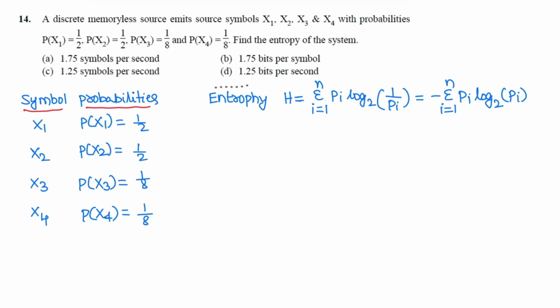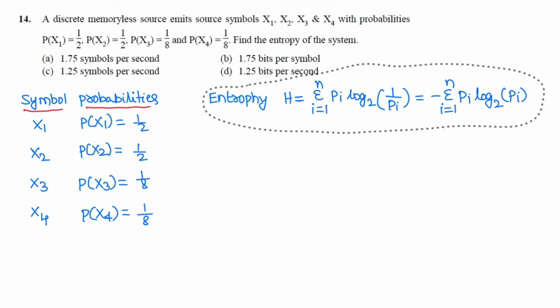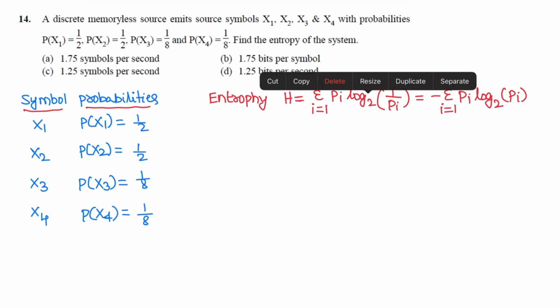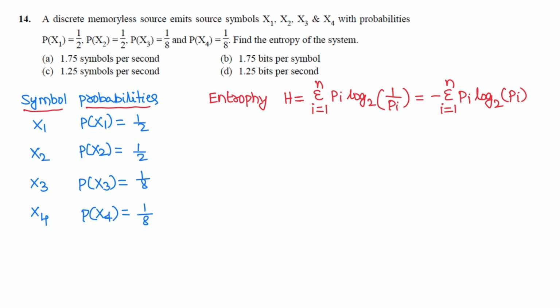Entropy H is equal to sigma i equals 1 to n of pi log 1 by pi, that is, log of 1 by x becomes minus log x. So minus sigma i equals 1 to n of pi log pi. Substitute the values in this formula. We get minus 1 by 2 log base 2 of 1 by 2; for symbols x1 and x2 the probabilities are the same, so multiply by 2.